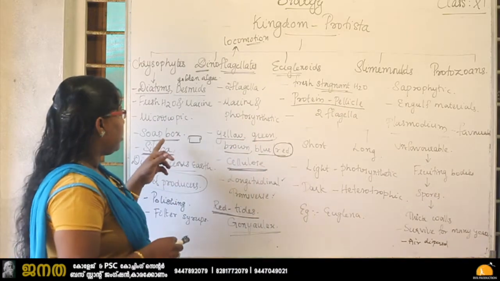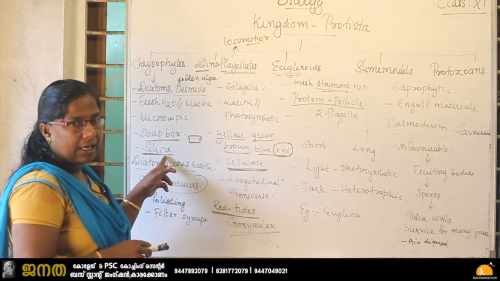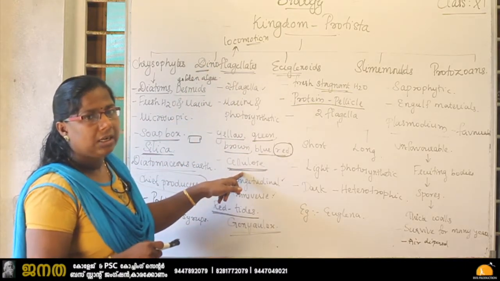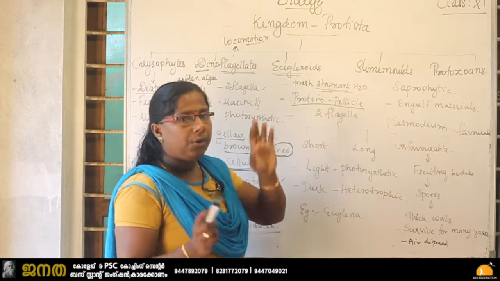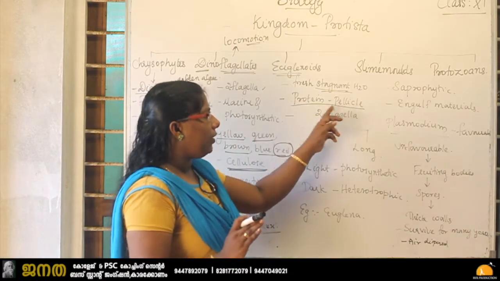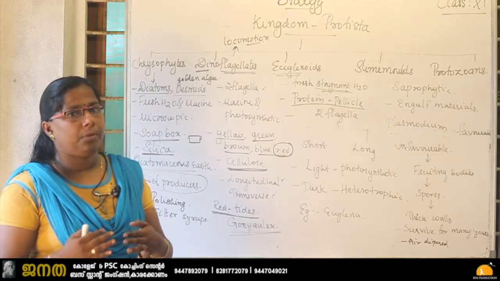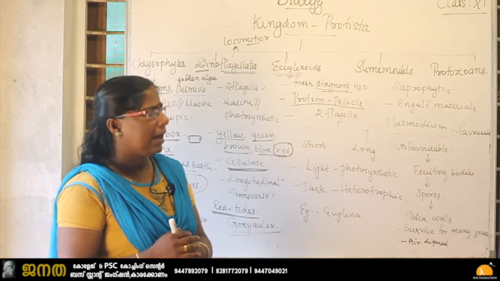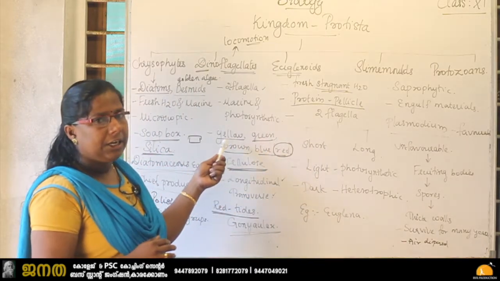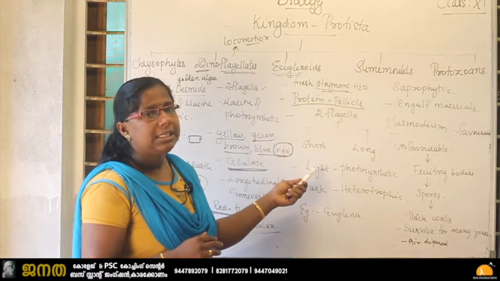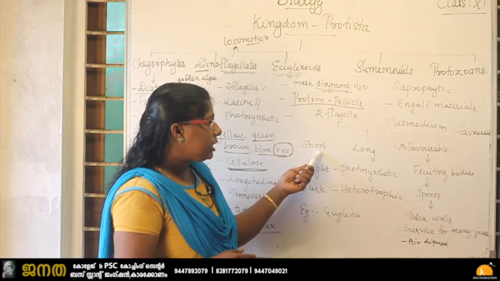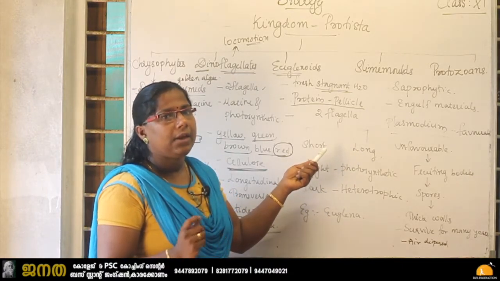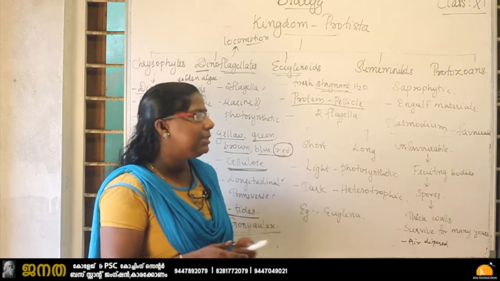So you have to study carefully. In the first case, it has a silica deposition in its cell wall. Second one, having the cellulose deposition in its cell wall. And the third one, it does not have the cell wall, even though the body has a protein rich pellicle. Protein rich pellicle. Okay, and euglenoids also have two flagella. Here also we study two flagella. One is short and another one is long. The flagella are not equal, they are unequal in size.